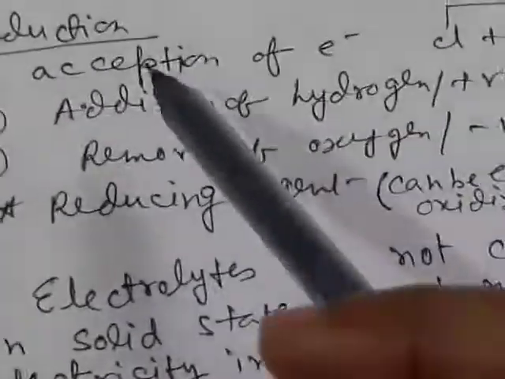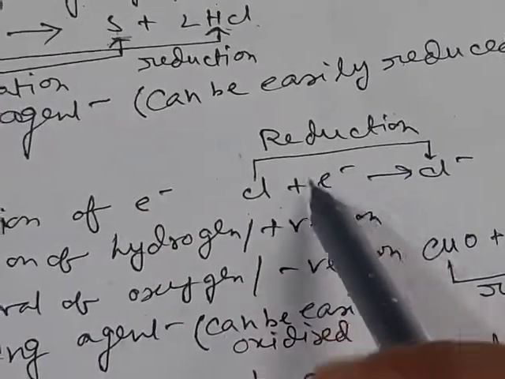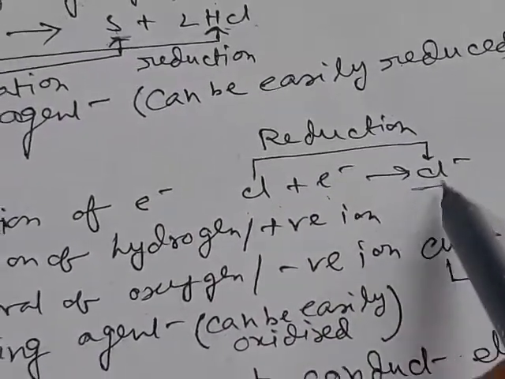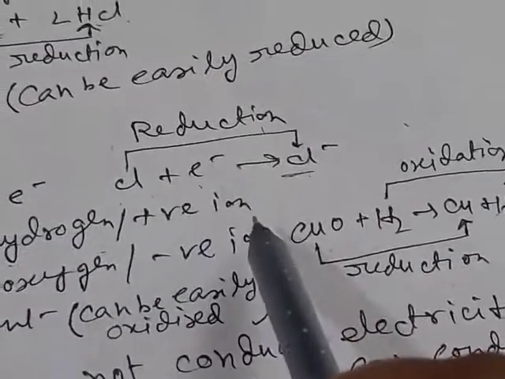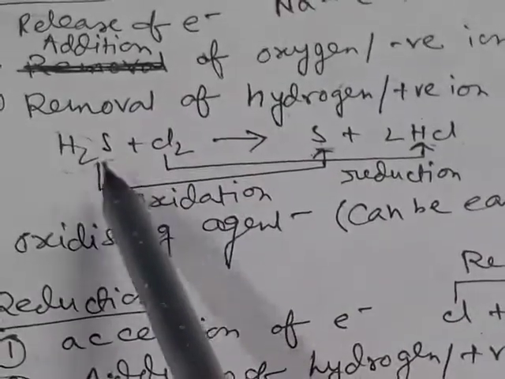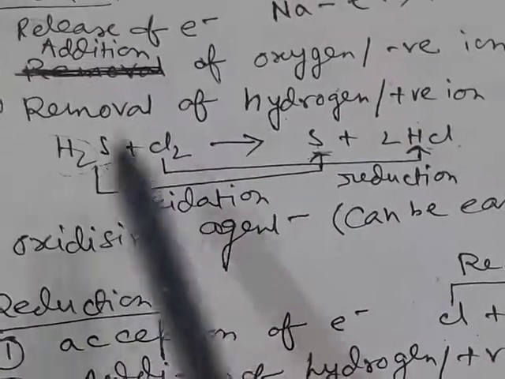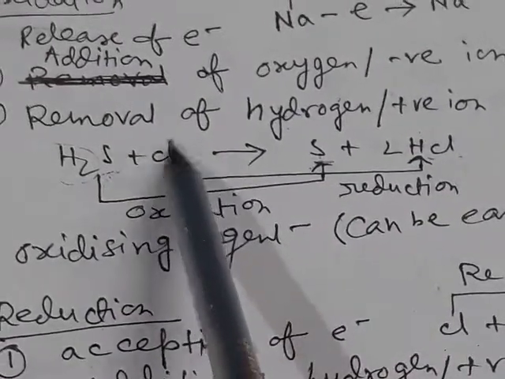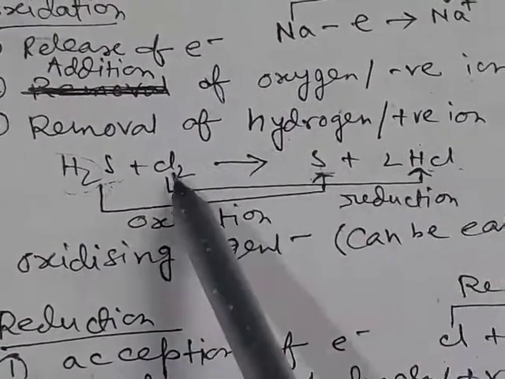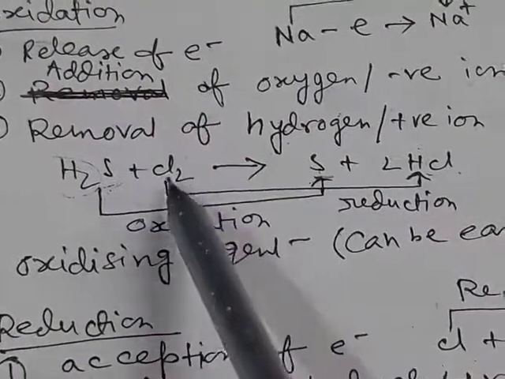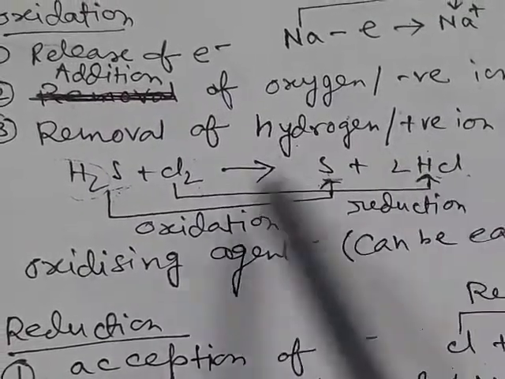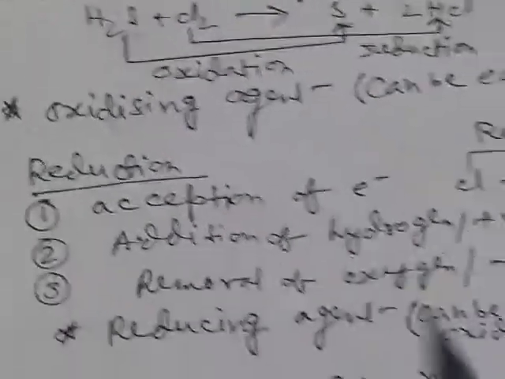Now which are reduction? Reduction may be acceptance of electron. Here chlorine is accepting one electron and chloride is formed, so this is the reduction process. Or addition of hydrogen or positive ion. Say in this reaction, hydrogen and chlorine give HCl, so hydrogen is added to chlorine. So this is the reduction, chlorine is reduced to HCl as hydrogen is added to chlorine.